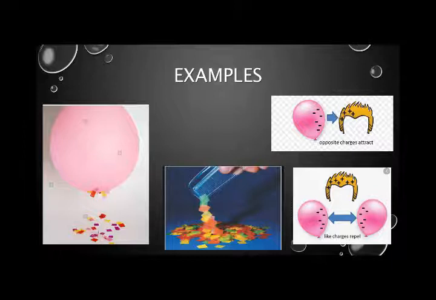on some paper, or we rub it on the hair, and we bring some pieces of paper close to it, what will happen? By rubbing the comb, a charge will appear on the comb, and it attracts all the pieces of paper toward it. This is also due to the electrostatic force. So these things show us that there is an electrostatic force between two particles. Now take a screenshot, and we will move on.